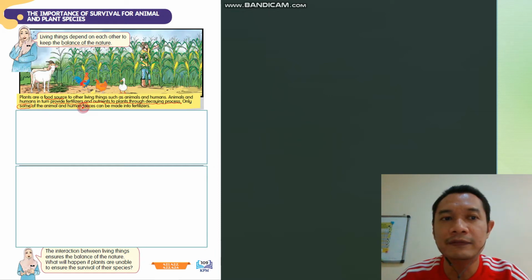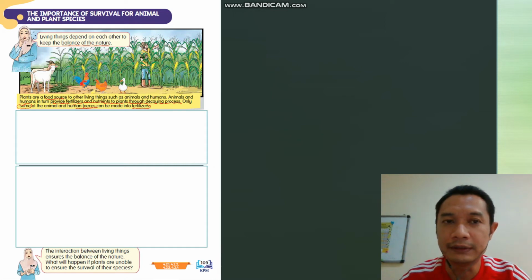Only some of the animal and human feces, only some, not all, can be made into fertilizer. What is feces? Feces is tinja, najis. We can make fertilizer for the plants from some animal and human feces. That's why we say living things depend on each other to keep the balance of nature. We human and animals depend on plants, and plants also depend on us.